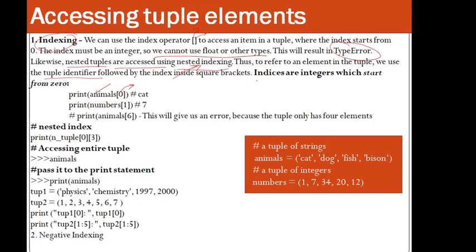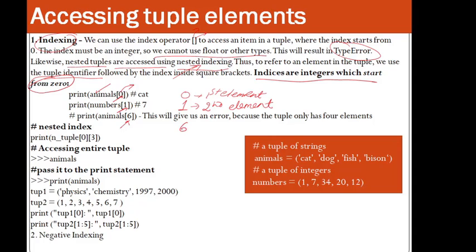Indices are integers which start from 0. You can see over here numbers 1, animals 6. This is the index, this is the index, this is the index. It means 0th element, first element, 6th element. So when you write 0 as the index, it means the first element, and if you write 1, you are mentioning the second element.